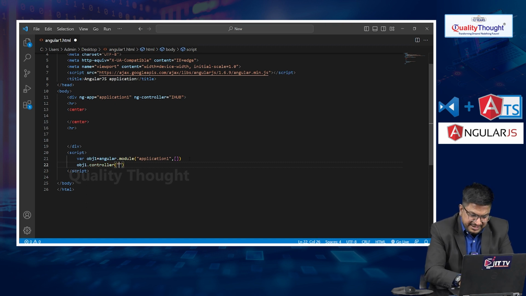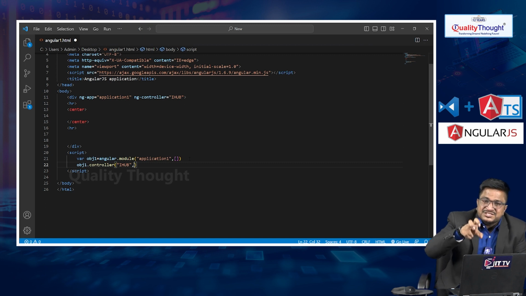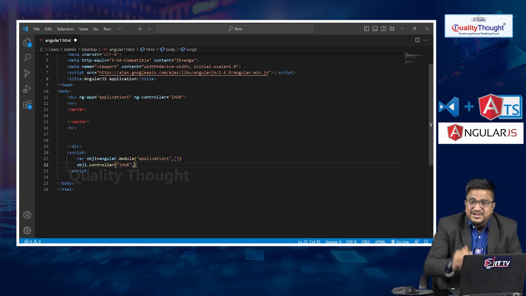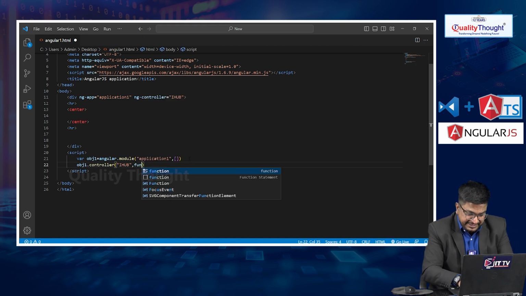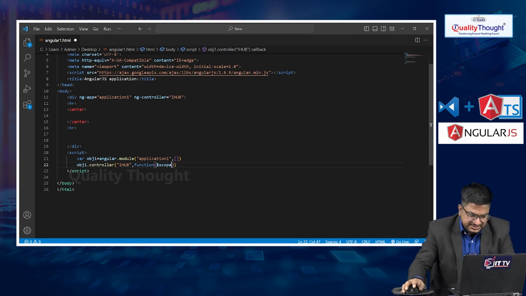Then my controller name is iHub. As I told you, the most important prerequisite to become an AngularJS developer is that you should have hands-on experience with JavaScript. In JavaScript, there is a concept called anonymous function. So I will use the script via anonymous functions. After iHub, I use function, then internally one argument, $scope, which is an object in AngularJS.